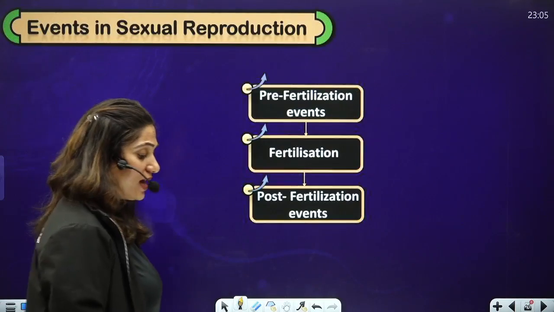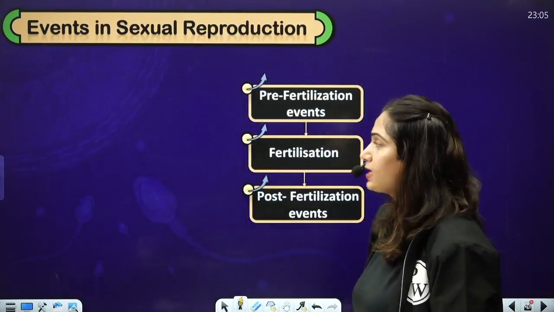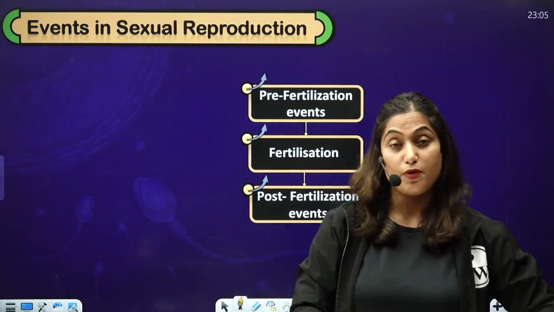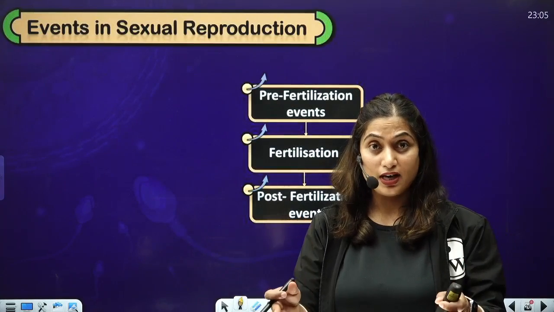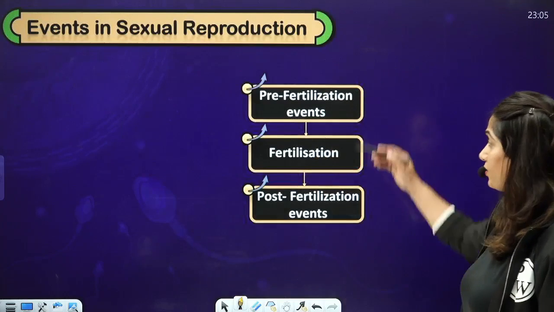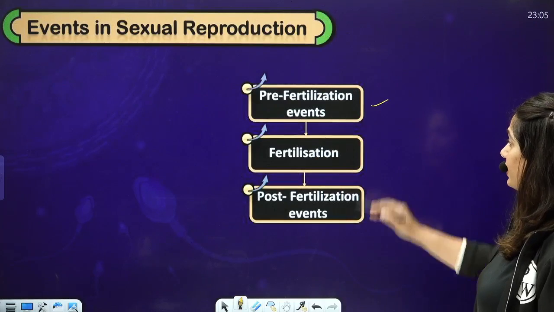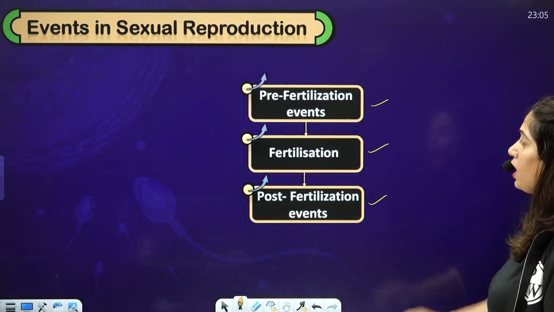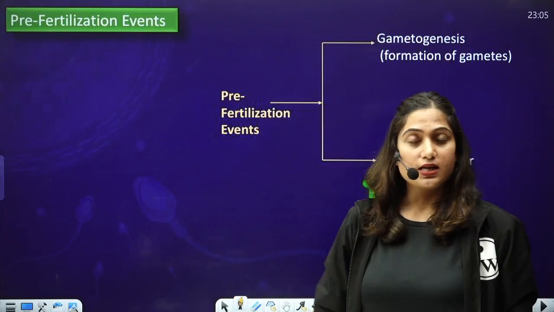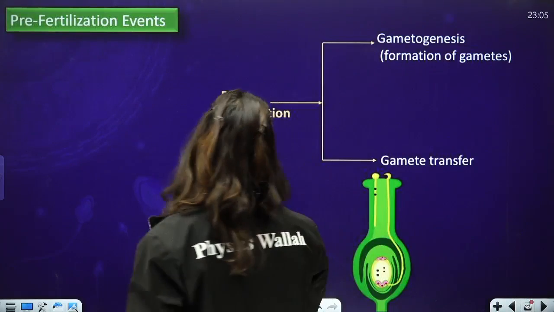So, we can divide the whole sexual reproduction process into 3 phases: before fertilization, then fertilization, and then what happens after fertilization. So there are 3 events in the process of sexual reproduction: pre-fertilization event, then fertilization, and then post-fertilization event. Let's first discuss the pre-fertilization event. What happens in pre-fertilization event?